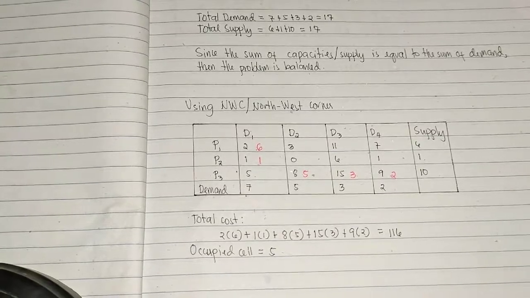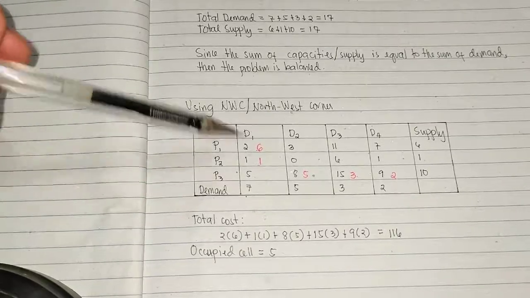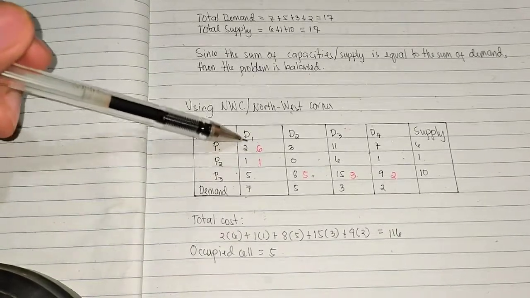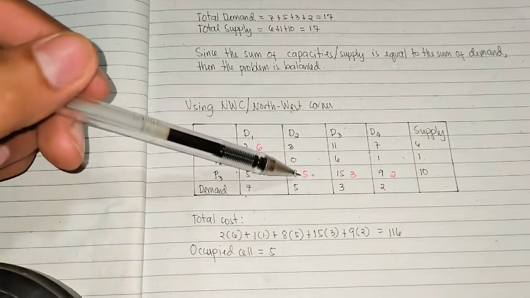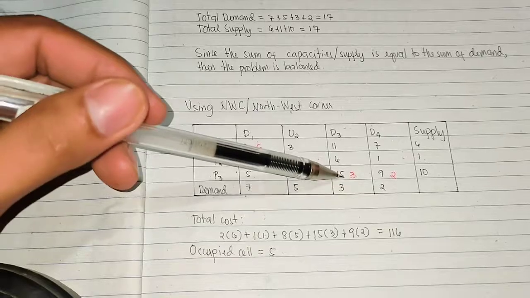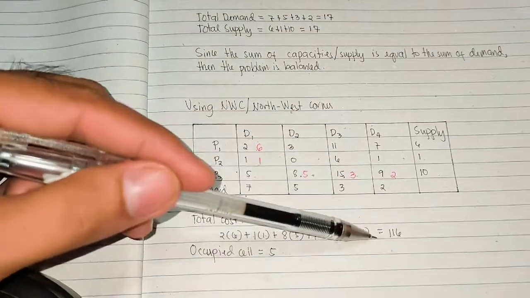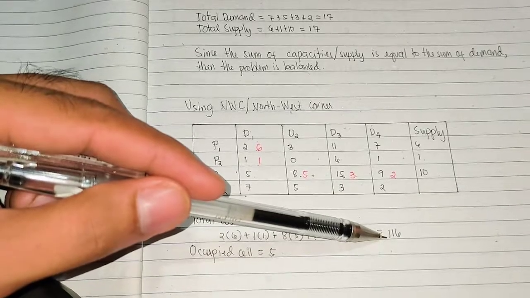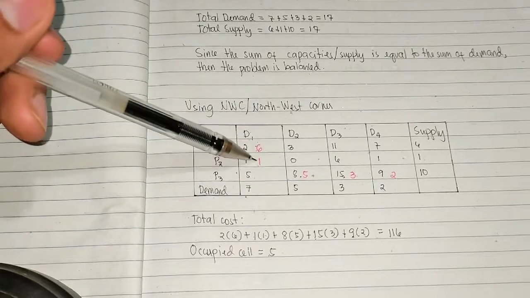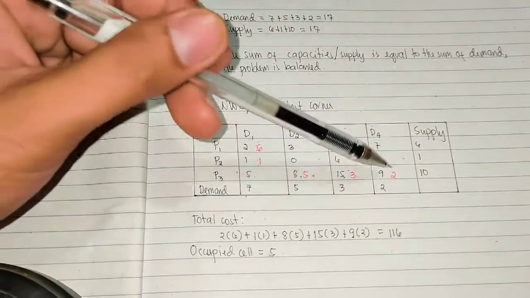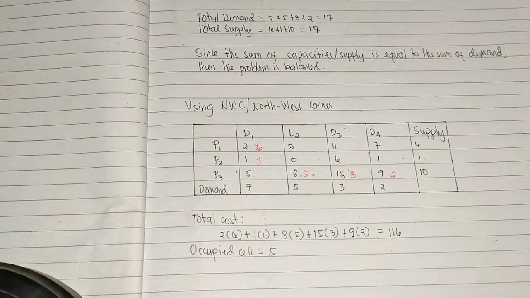Now, ito-total natin sila kung ilan yung kanyang total cost. So, 2 times 6, 1 times 1, 8 times 5, 15 times 3, 9 times 2, is equal to 116. At ang occupied cells niya is 5, which is 1, 2, 3, 4, 5. So, yan ang ating northwest corner.